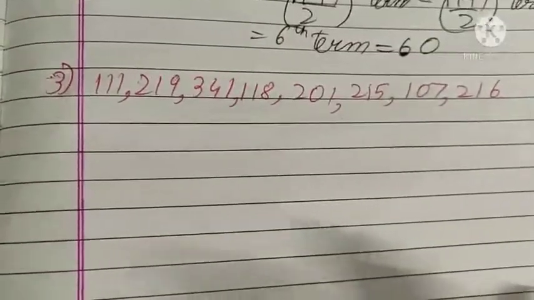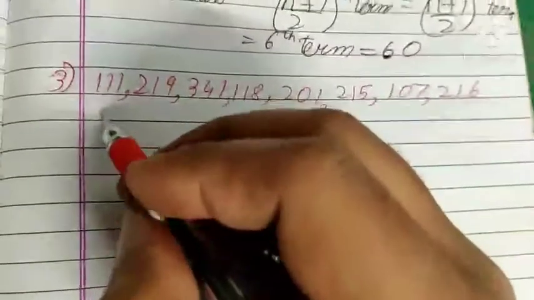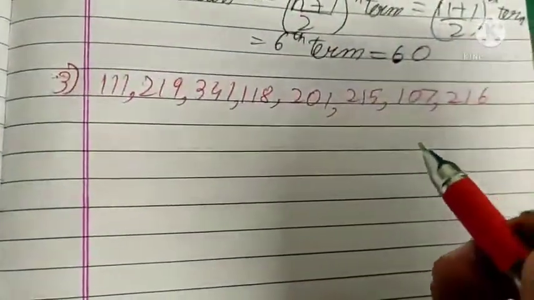Okay, now you have to find the median of this. First we will arrange the data in ascending order.